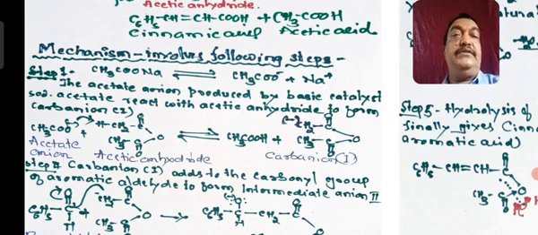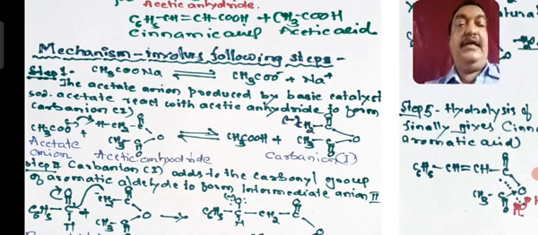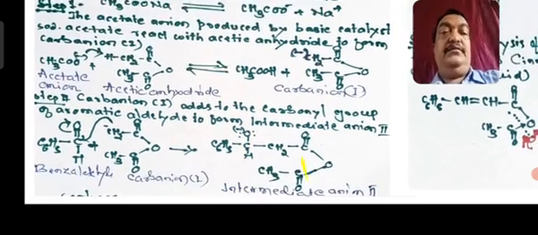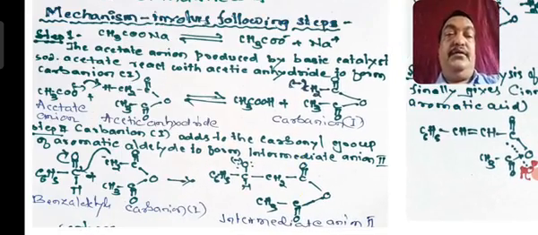This is called the acetic anhydride anion. Okay, so this anion will now react with benzaldehyde, C6H5CHO.